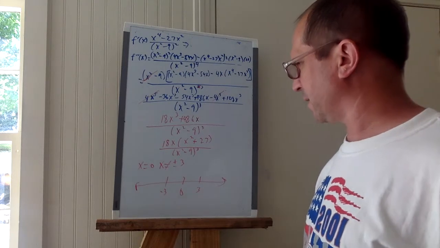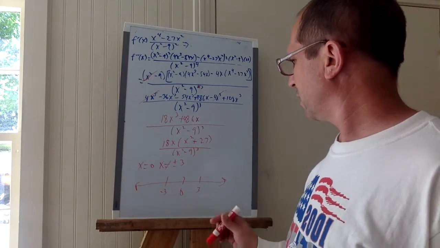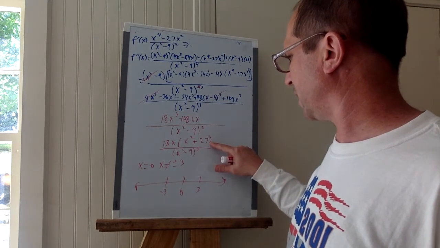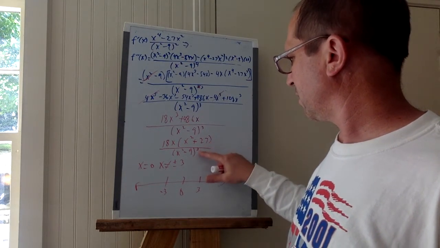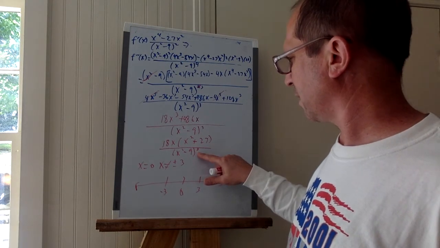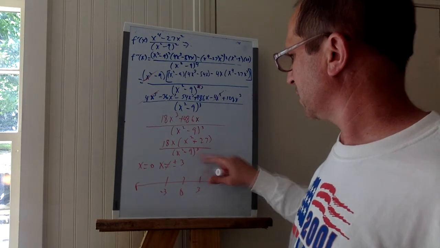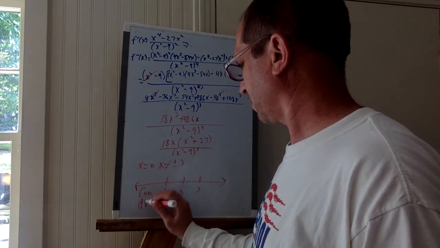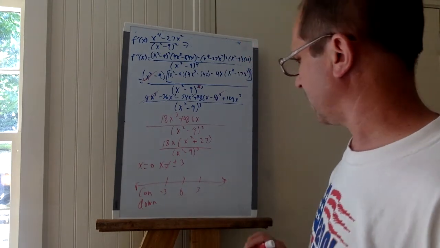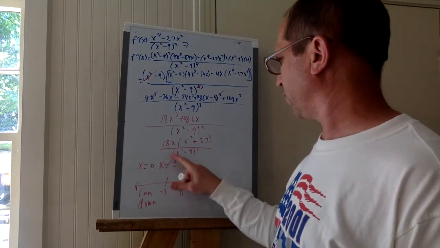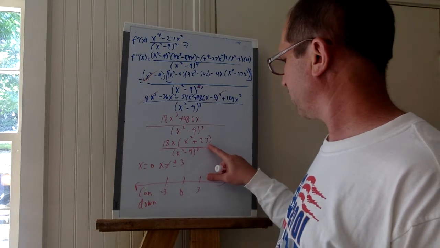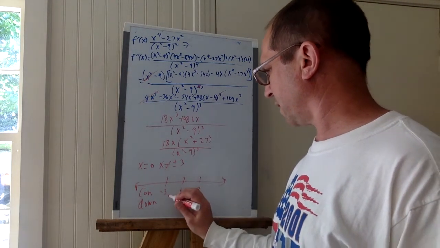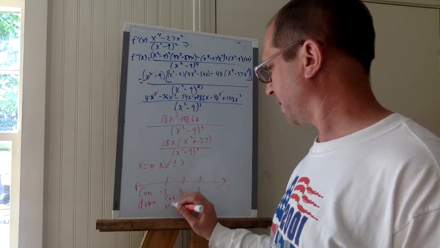Okay, so from here, -4. All right, that's going to be a negative times a positive, which would be negative, divided by a positive. So it's going to be negative, so it's going to be concave down. All right, -3 to 0, so plug in -1, negative, positive, negative, negative over negative is positive, so concave up.